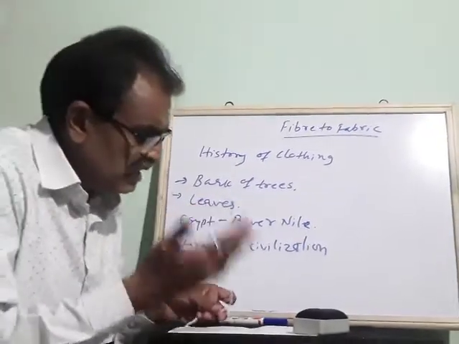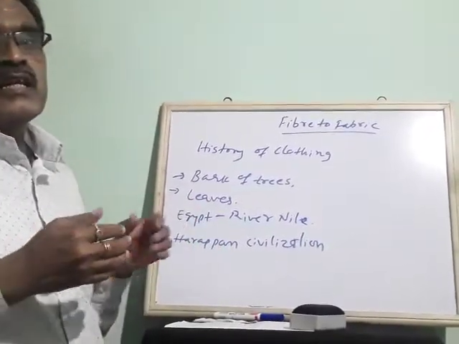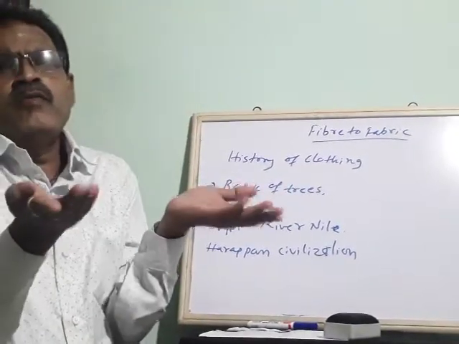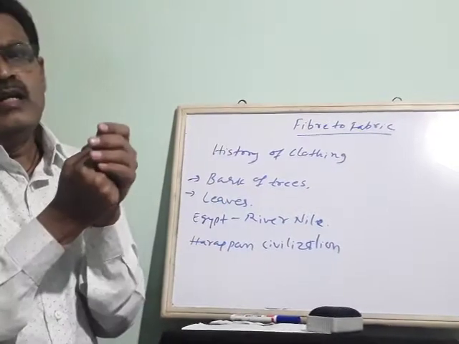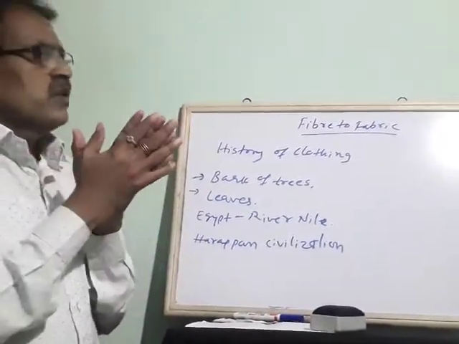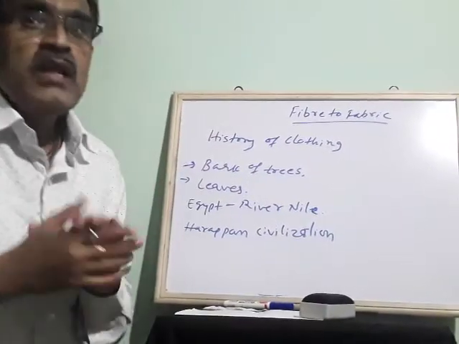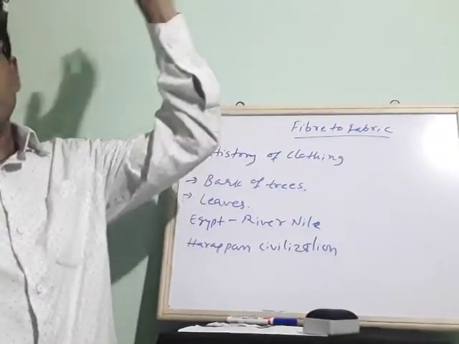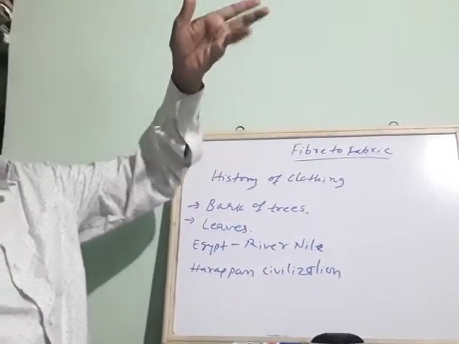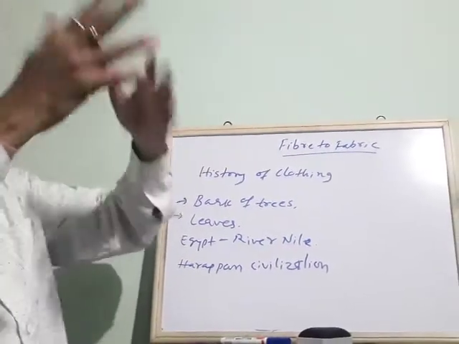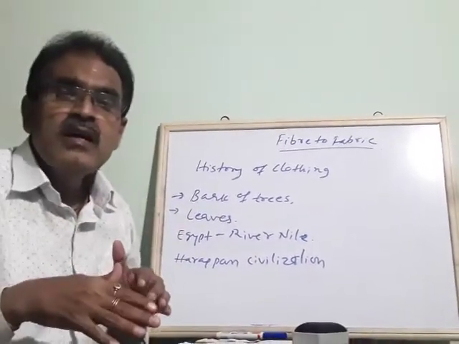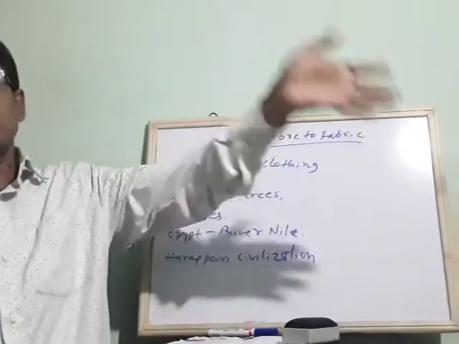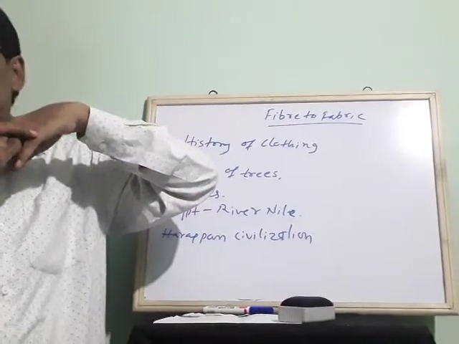Gradually, as they developed, they started thinking of weaving and knitting using needles made of bones or even sticks. They tried, and gradually they started making clothes. But even then, people were using long sheets of cloth only. Nowadays we wear pants, shirts, kurta, pyjama and all. But earlier they used to wear a long sheet like a dhoti. A lungi is a long sheet. A bedsheet is a long sheet.